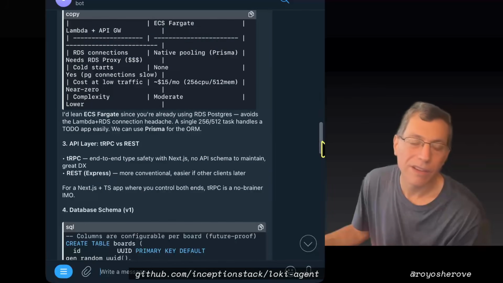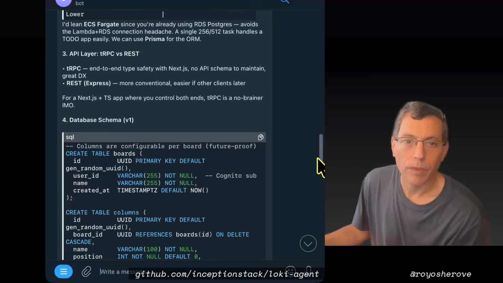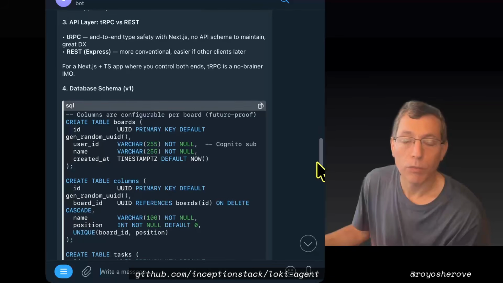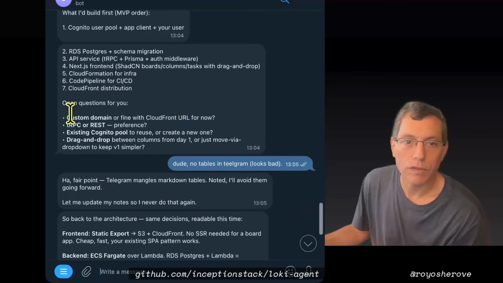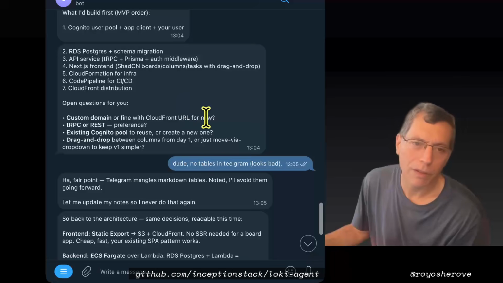But you know what? I could just tell it to use Lambda. API layer, tRPC or REST. I think REST is more conventional. Database schema, open questions: custom domain or fine with CloudFront. We're going to be fine with CloudFront. I'm going to tell it just use REST, keep it simple.